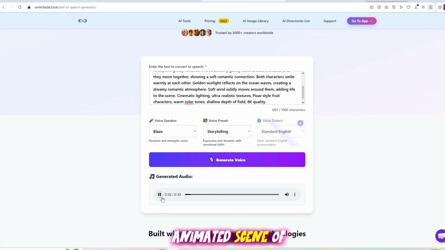A beautiful 3D animated scene of a strawberry and a banana walking side by side on a peaceful beach during sunset. Both characters are fully...